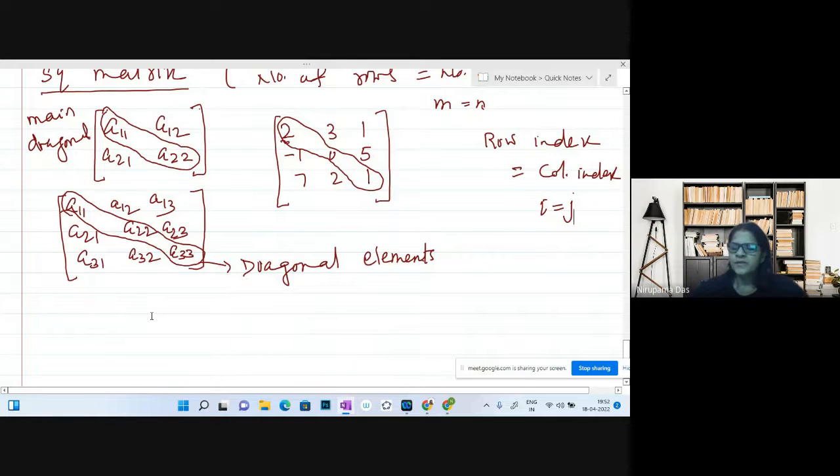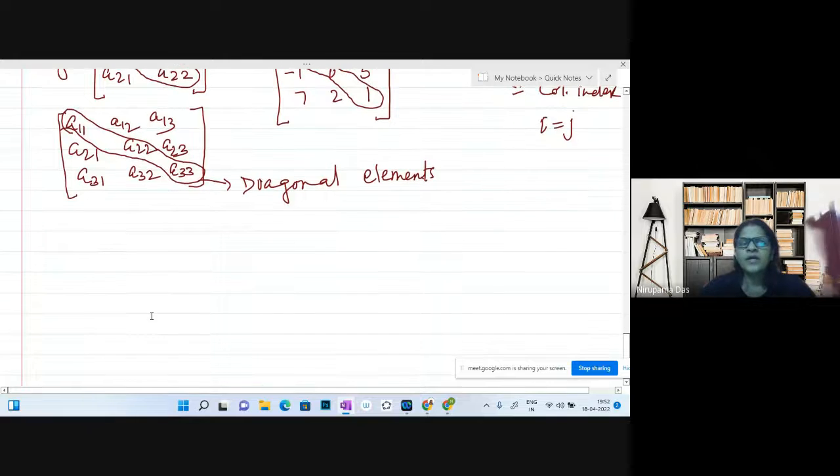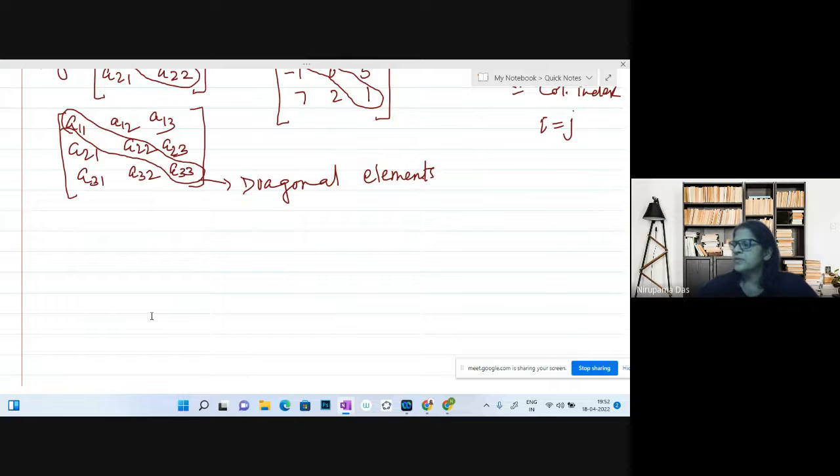Whenever we say square matrix of order n by n, or simply square matrix of order, for example, square matrix of order 3, it means it has 3 rows and 3 columns. I can say 3 by 3 matrix, or if I say the matrix of order 3, it means square matrix.